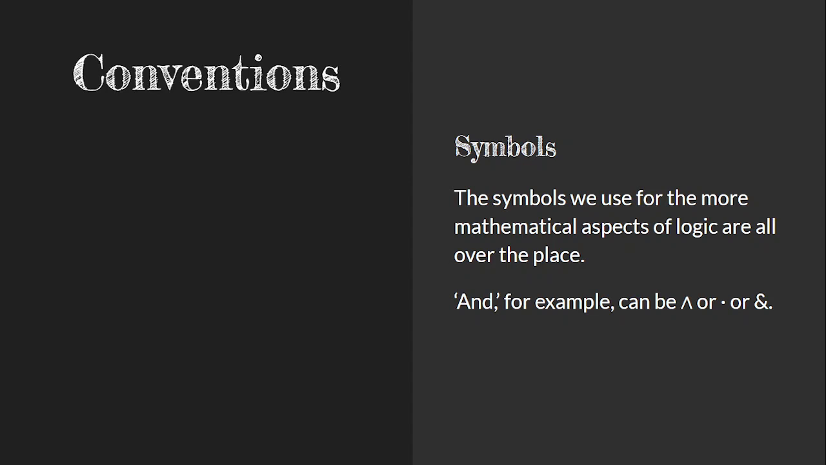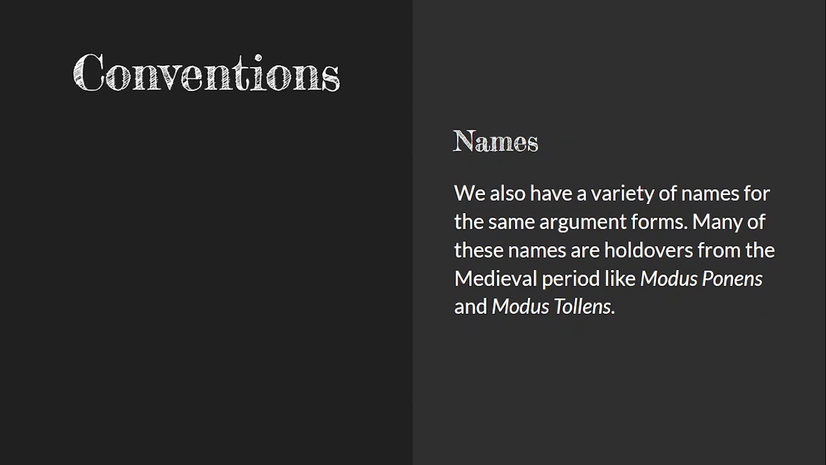So like symbols, we use a bunch of different symbols for the word "and." One of them looks like a little tent there, or a dot, or the ampersand you may be familiar with. Names for different kinds of arguments are all over the place, some of them even using the old Latin names from the medieval period, like modus ponens and modus tollens. So there's a lot of different names we use for things, different symbols we use for them, as a result of this sort of haphazard changes in the amount of growth and revolution in the field of logic.